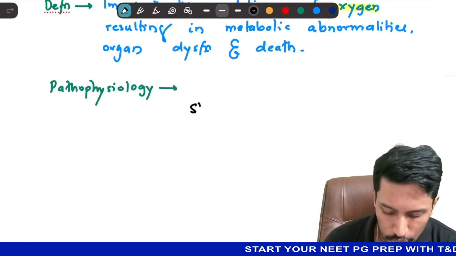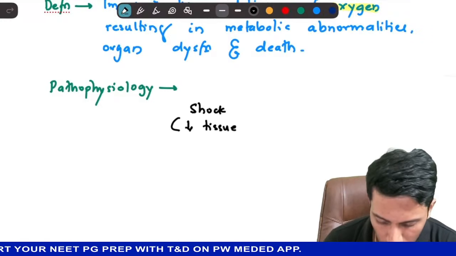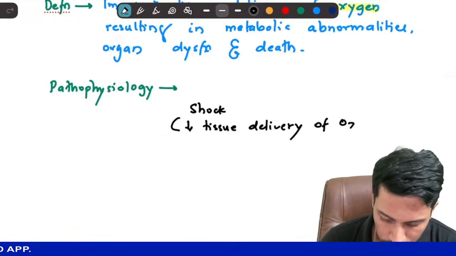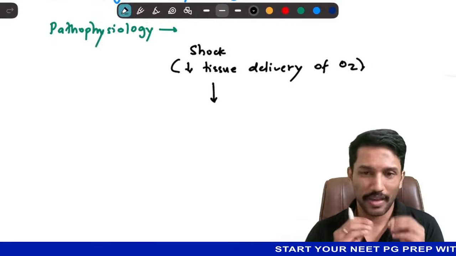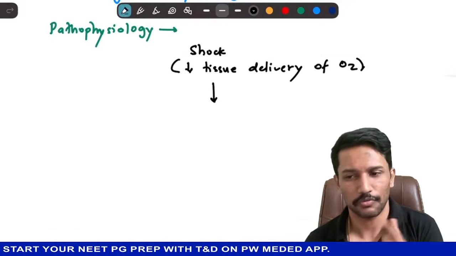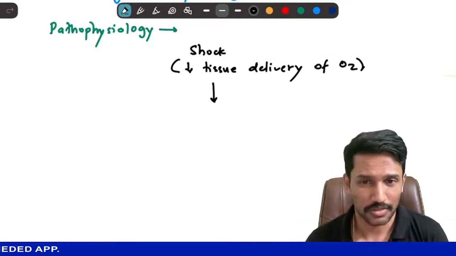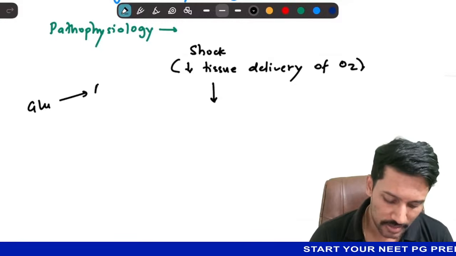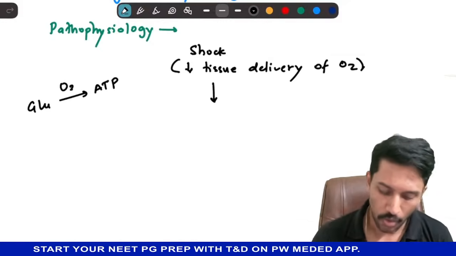So let us say I have shock. When I have shock, that means there is decreased tissue delivery of oxygen. Because of that, the cells at the level of tissue switch from aerobic metabolism to anaerobic. First of all, why do we need oxygen for the cells? To survive. You all agree that cells need oxygen, but why do we need it? Because we want to extract energy from glucose in the form of ATPs. For that we need oxygen.